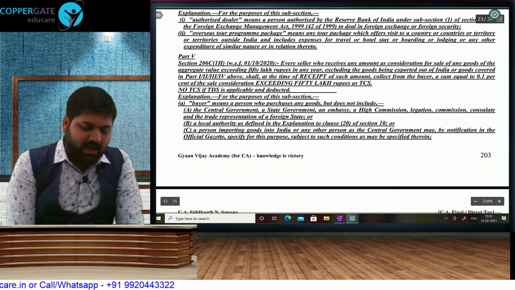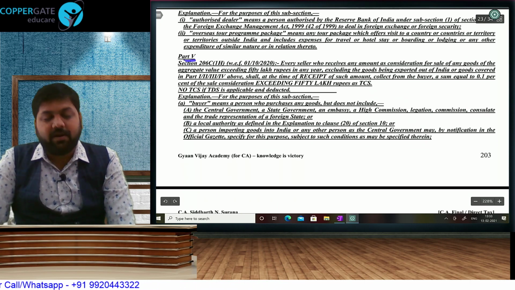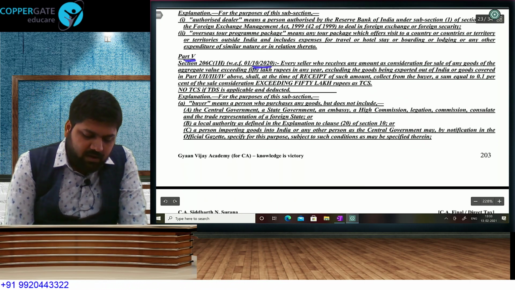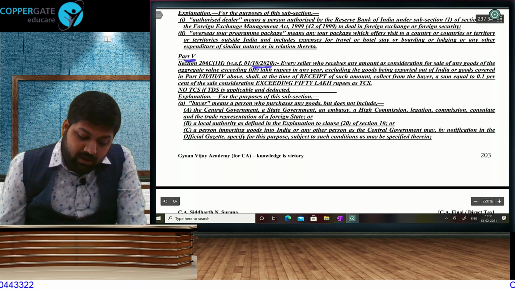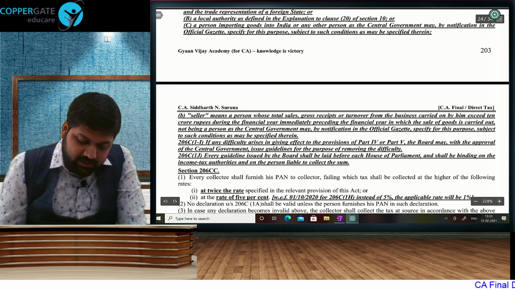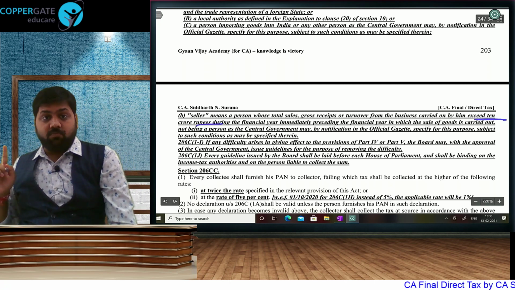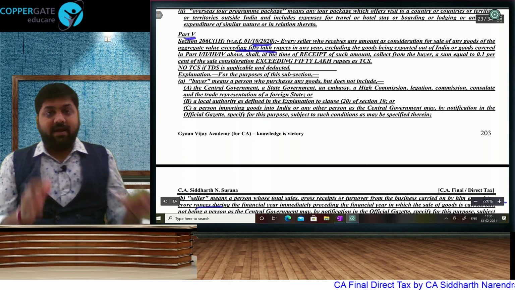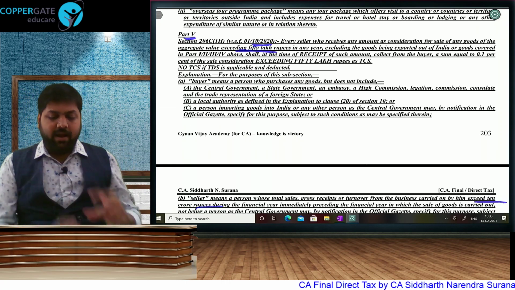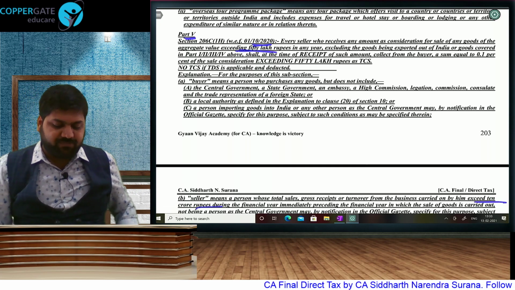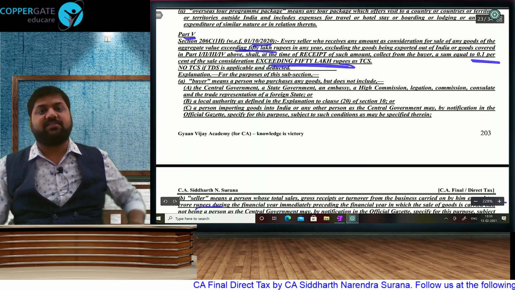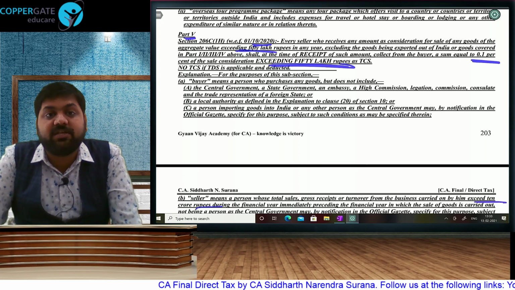And then we come to the last part, a very, very controversial part, because now all businesses will be suffering this with effect from 1st October. If your last year's turnover exceeded 10 crore rupees in business, turnover of last year more than 10 crore, and in the current year you are selling more than 50 lakh, then on the amount exceeding 50 lakh, I will collect 0.1% TCS irrespective of the nature of business.